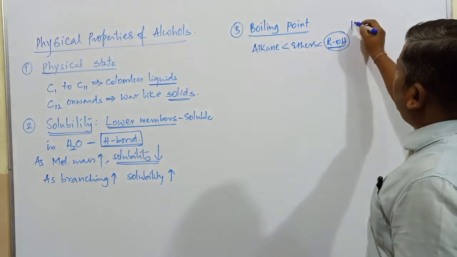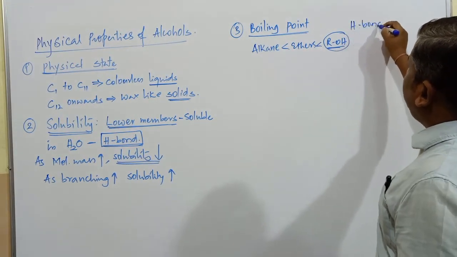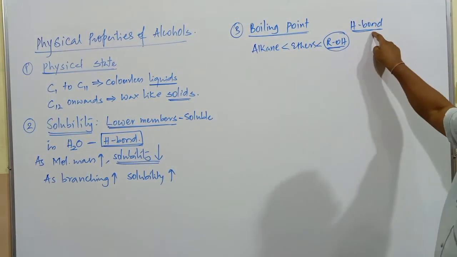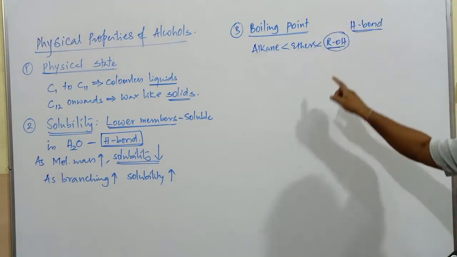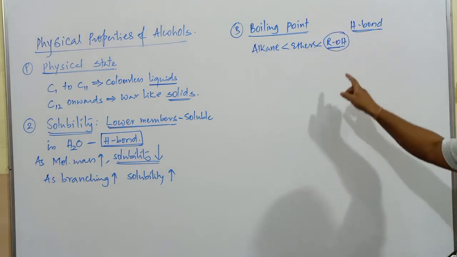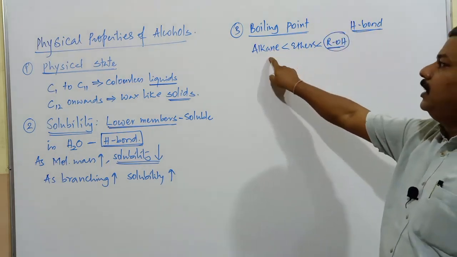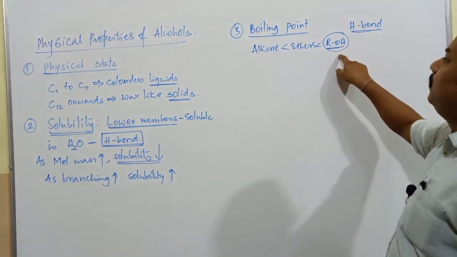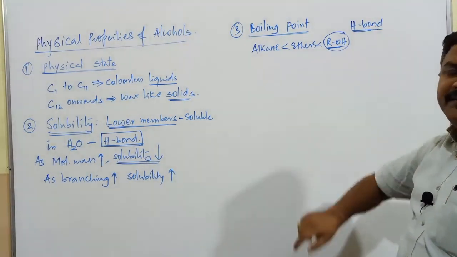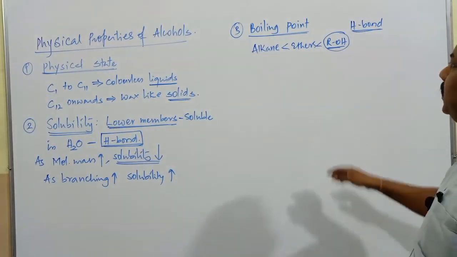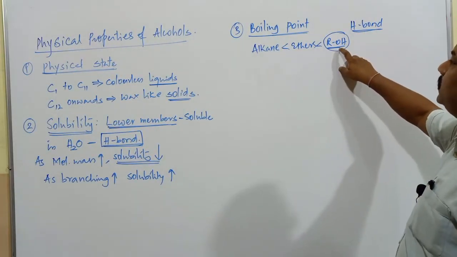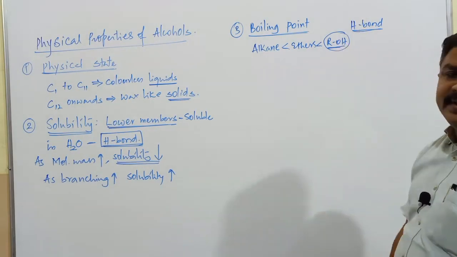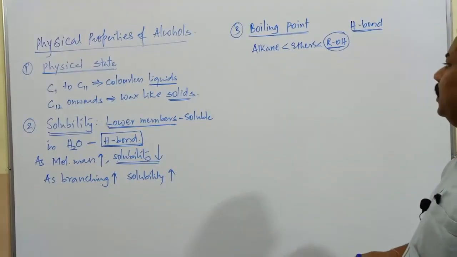This is again mainly because of hydrogen bonding. As the extent of hydrogen bonding increases, those compounds have the highest boiling point. When we take one alkane, one ether and one alcohol having the same molecular mass, alcohols have the highest boiling point mainly because of hydrogen bonding. These compounds form stronger hydrogen bonds, hence alcohols have the highest boiling point.